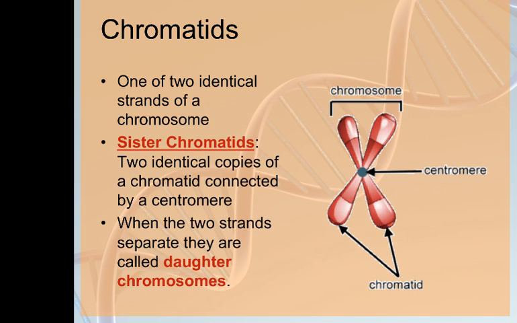Next, let's visit the word chromatid. When a chromosome is ready for duplication, that uncoiled DNA, that uncoiled chromatin, will wind up into two identical strands. Each strand is made of chromatin, and each individual strand is called a sister chromatid because they are identical. So the left side of this chromosome is one chromatid, and the right side of the chromosome is another chromatid.